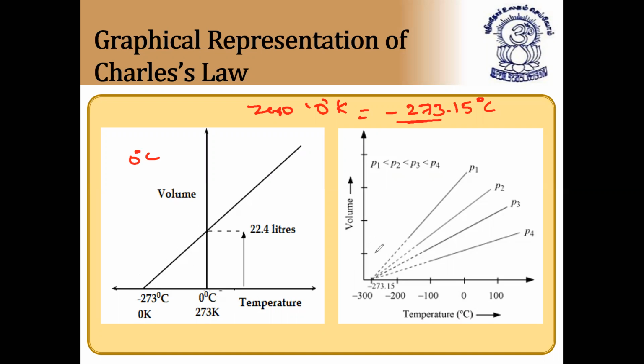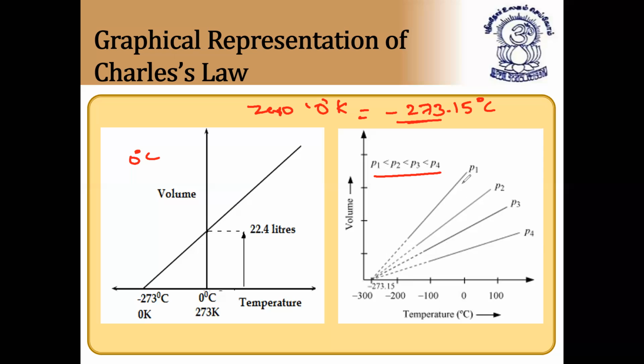Next, if we take volume with respect to temperature, the graph will be like this: P1, P2, P3, and P4. As I told you, the constant ones only we have to take into consideration. This relation they will ask in examination. And the graph is a straight line, nothing but simple. It is an increasing graph. As the temperature increases, volume also increases. And these are the different pressures: P1, P2, P3, and P4.